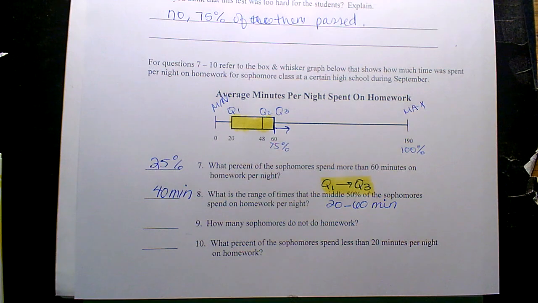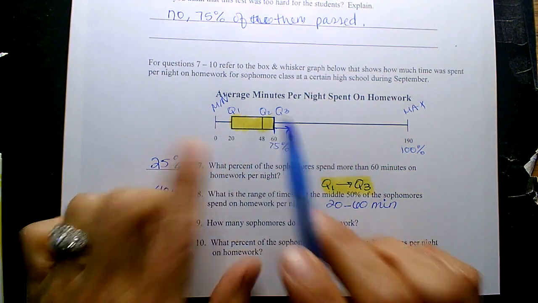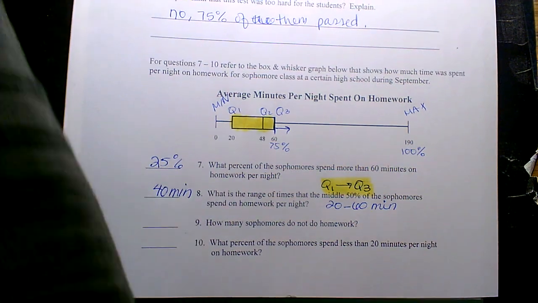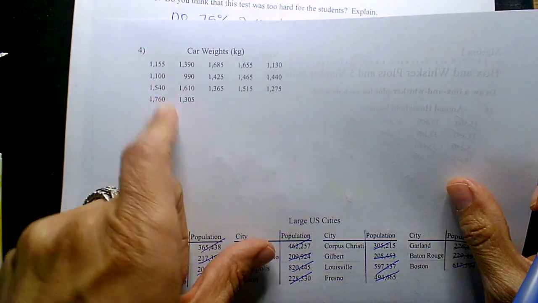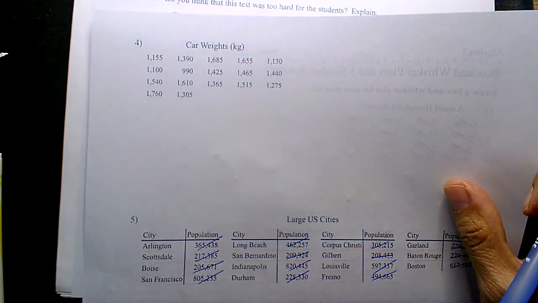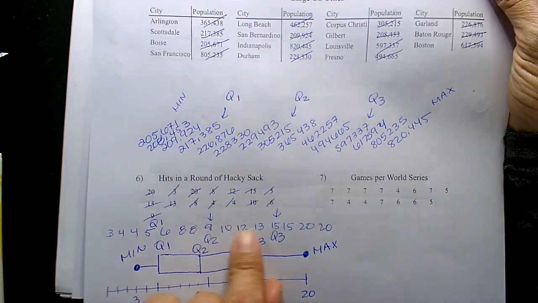All right, this is the weird one. So look, the last 2 periods, some students kind of expressed it differently. All right, look, how many sophomores do not do homework? Look, unless they give you the list of values, you don't know how many of every number is represented. You don't know how many repeats there are, right?